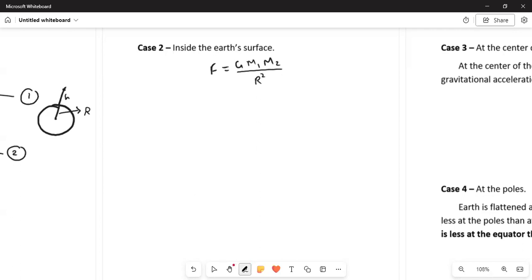This was valid when we were on the surface of the Earth, and our Earth is almost a spherical body, and the volume of the sphere is given by V equals 2 by 3 pi r cube.